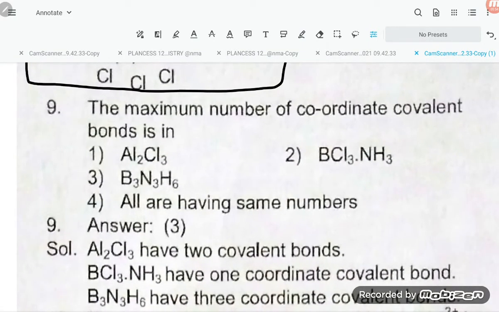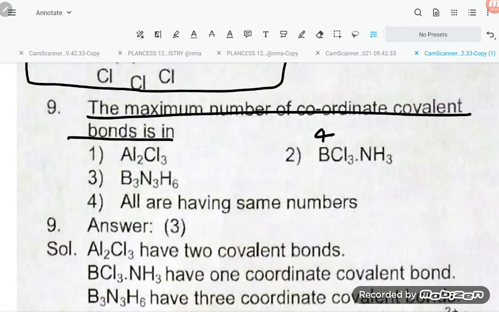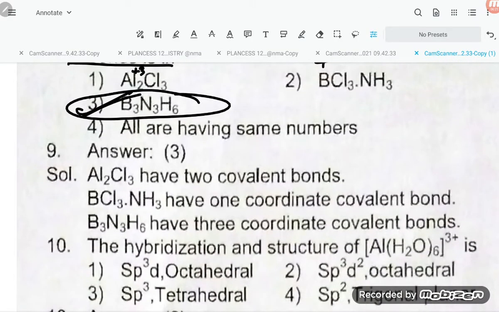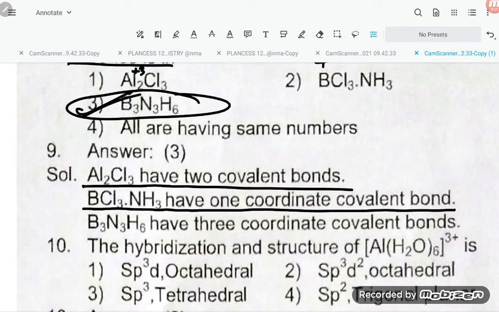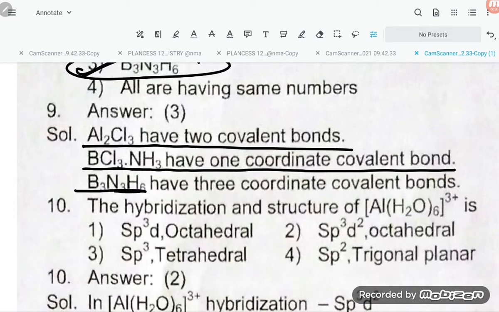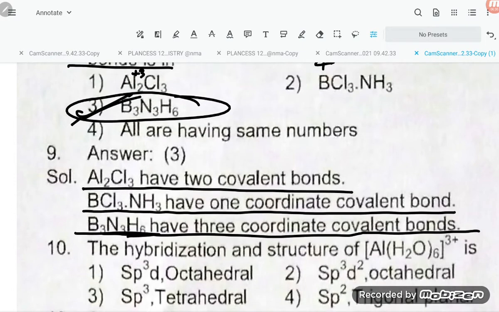Now let us move on. The maximum number of coordinate covalent bonds is in which? Here, how many are there, students? If you see, here it is 4, and here how much? 3, and here B3N3H6. This is having the highest number of coordinate bonds. So Al2Cl6 has 2 coordinate covalent bonds, BCl3·NH3 has 1 coordinate covalent bond, and B3N3H6, borazine, inorganic benzene, has 3 coordinate covalent bonds. So our required answer is option number 3.